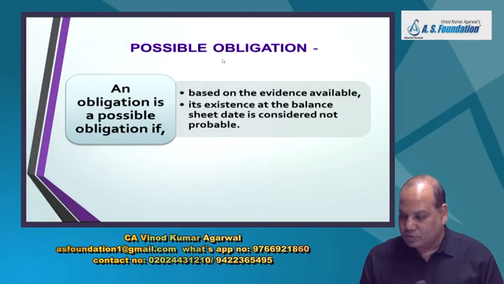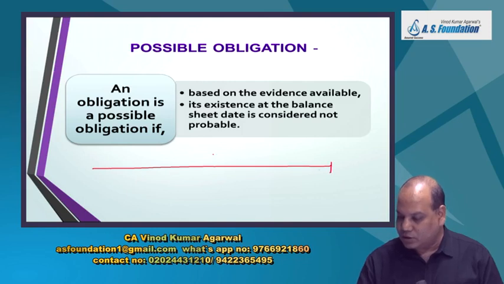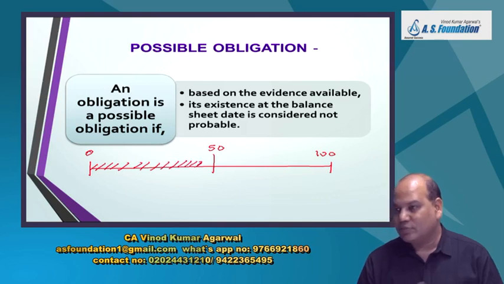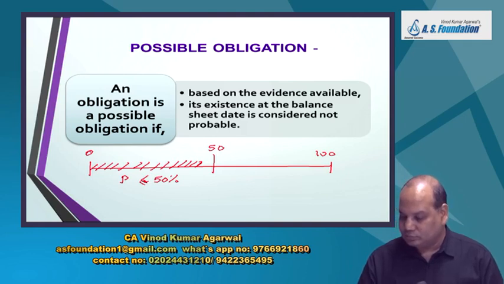Okay. What is a possible obligation? Possible obligation means based on the evidence available, its existence at the reporting date is considered not probable. So we are somewhere here only. Probability is less than 50%, or you can say less than or equal to 50%. Practically for such items you can't actually have a statistical figure like 50%. It's just a judgment.